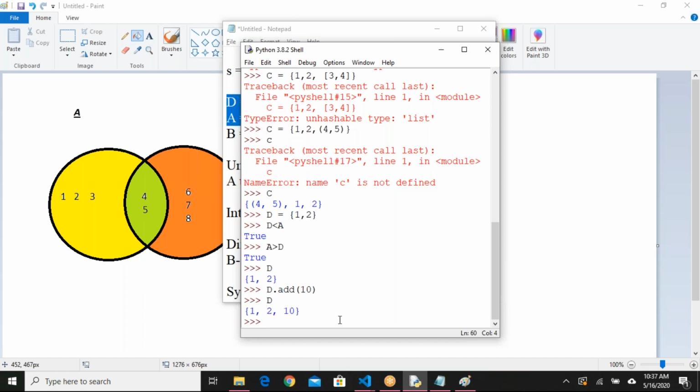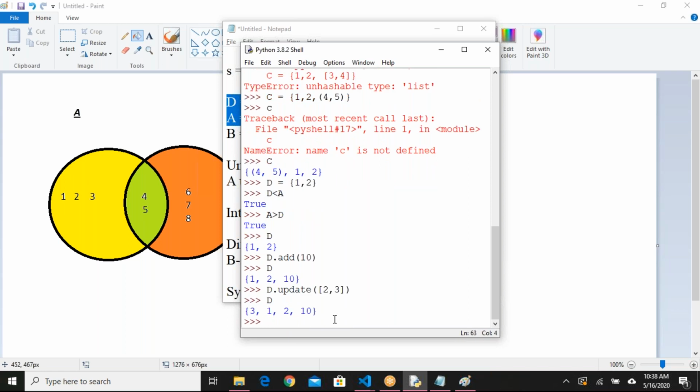Let us say d dot update, and provide something like 2 comma 3. If I say d, 2 comma 3 are added to my set.